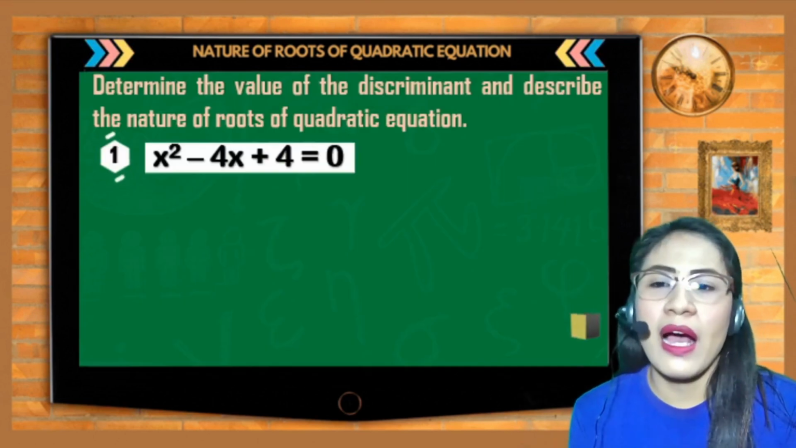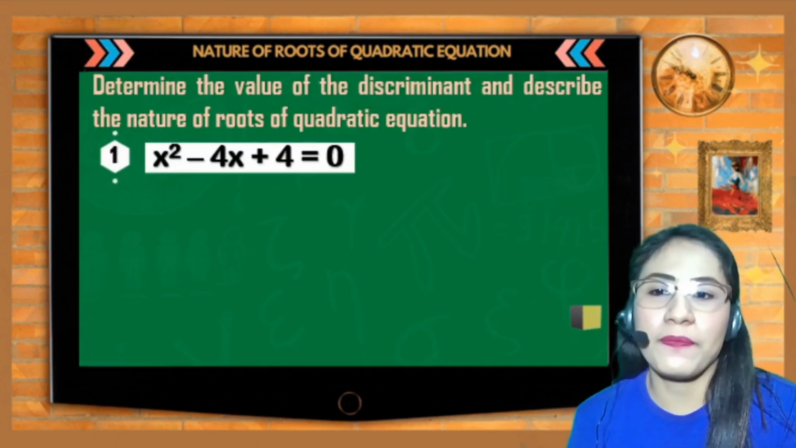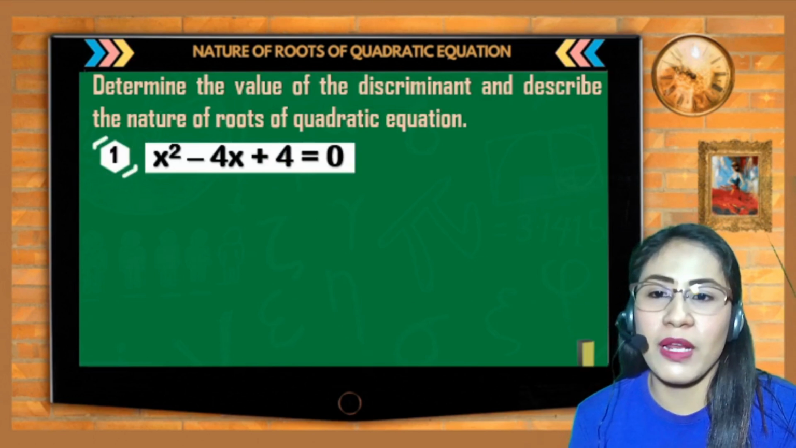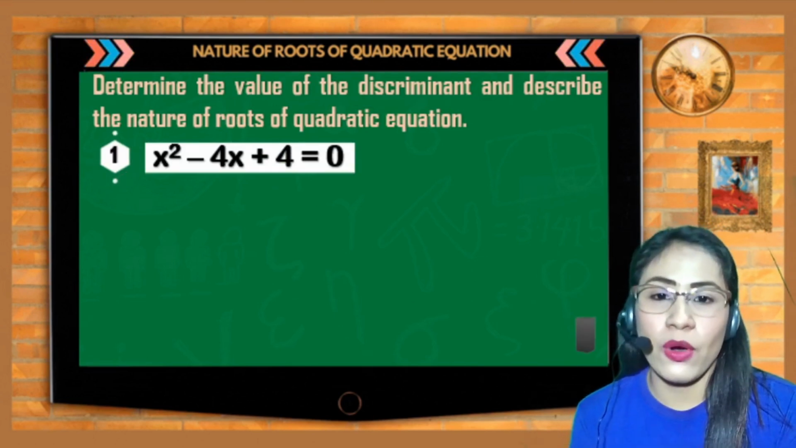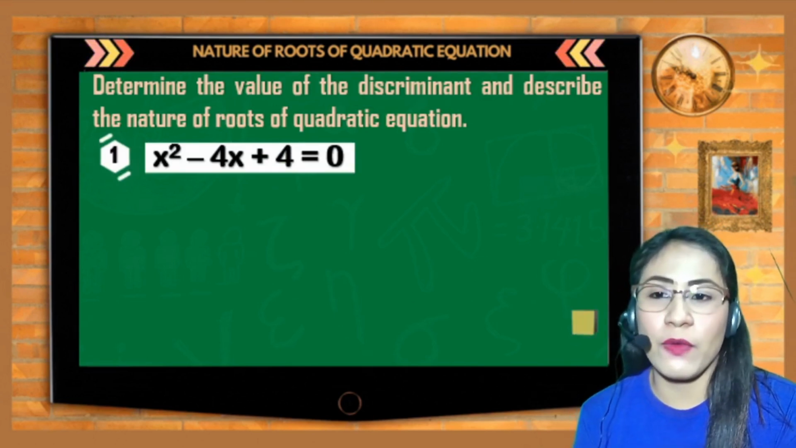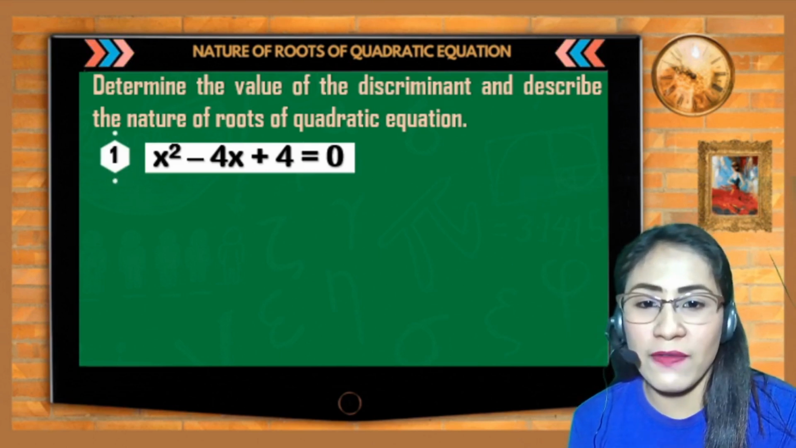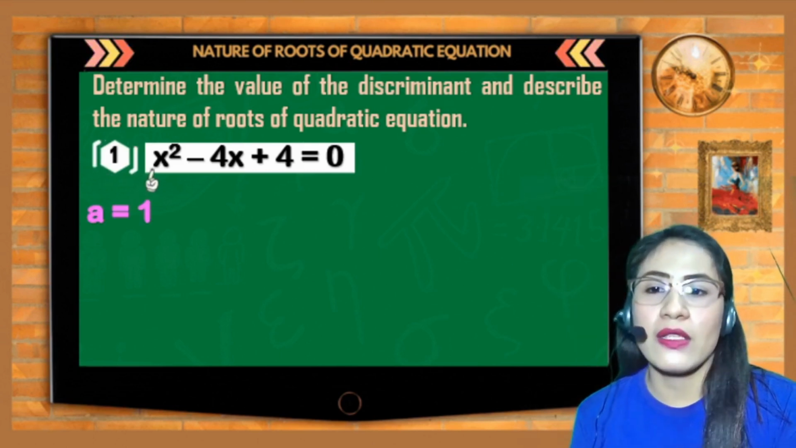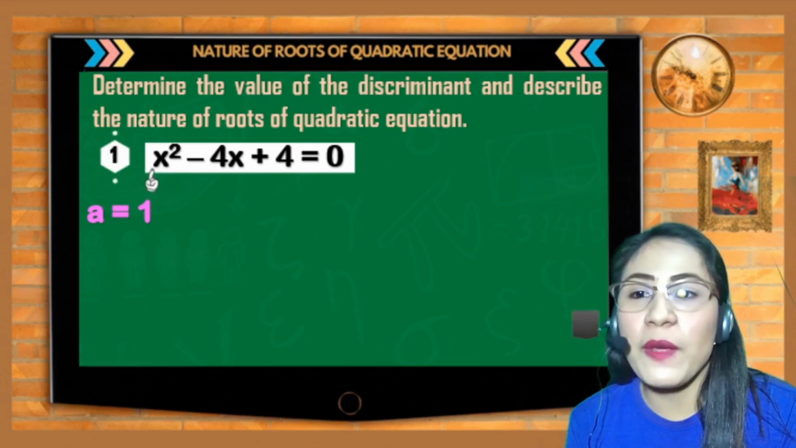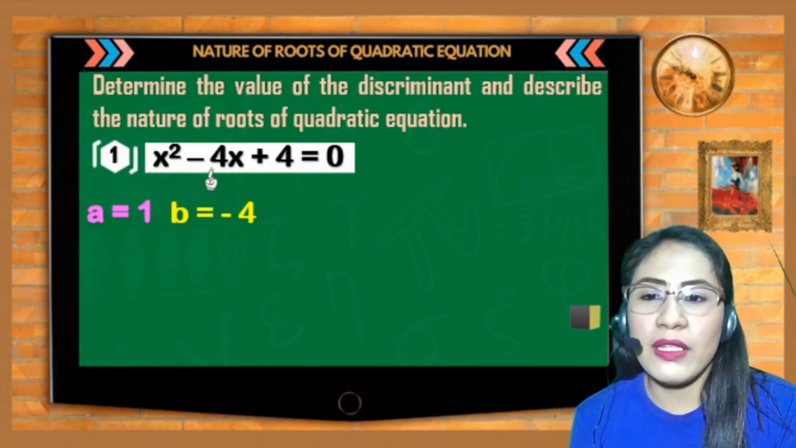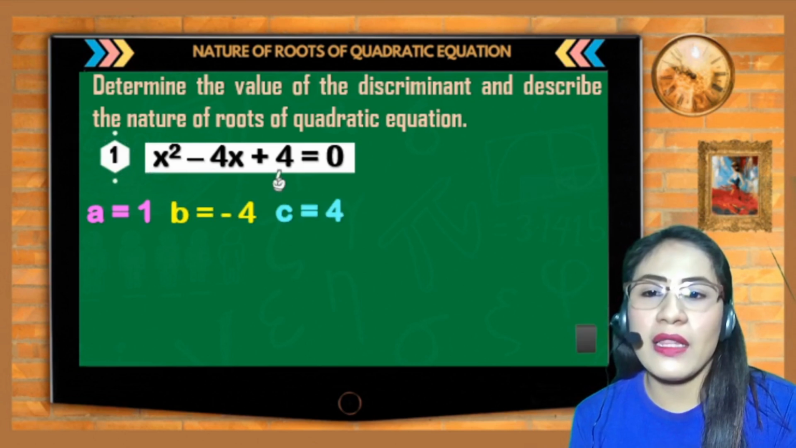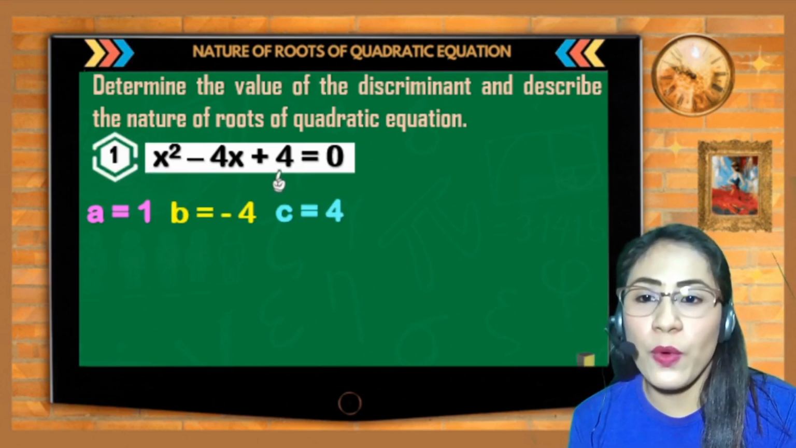No? So, let's try. Example number 1. X squared minus 4x plus 4 is equal to 0. Naka-standard form na ang ating equation. So, identify na lang natin ang value ng a, b, and c. So, ang value ng a ay 1, ang value ng b ay negative 4, at ang value ng c ay 4.